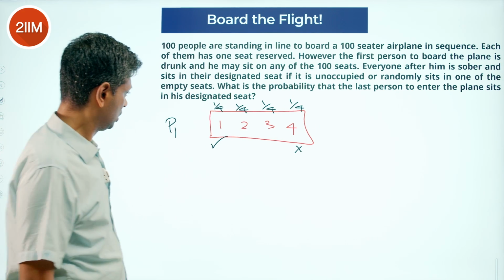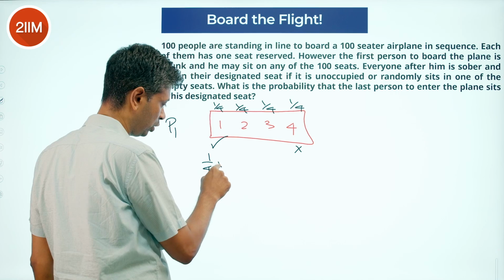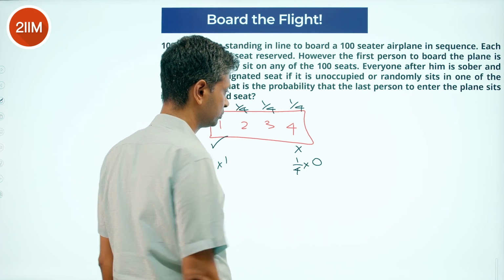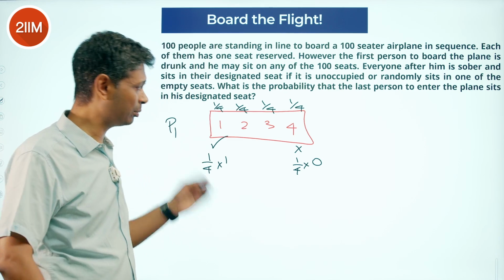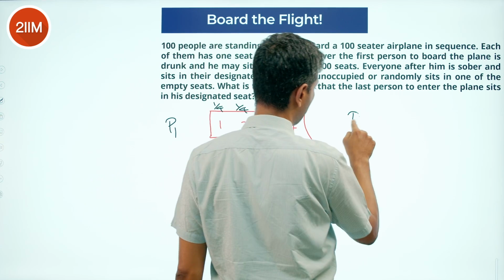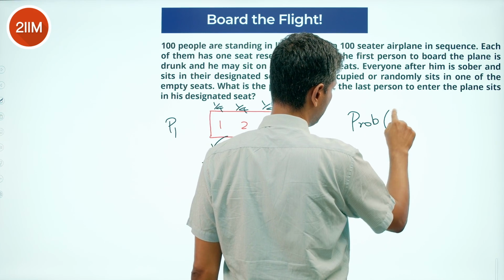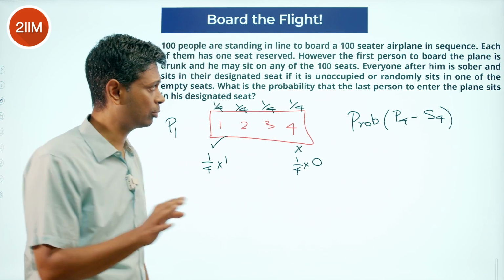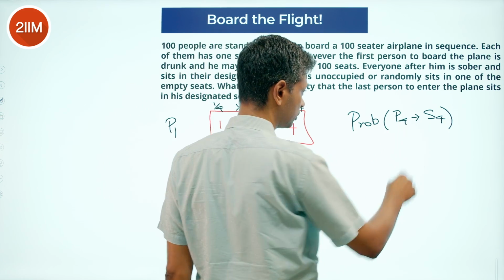So it is 1 by 4 into 1, 1 by 4 into 0. Sits here, no chance. Sits here, 100% chance of our event happening. Our event is the probability of P4 going to S4. Right? That's our probability. Person 4 going to seat 4.